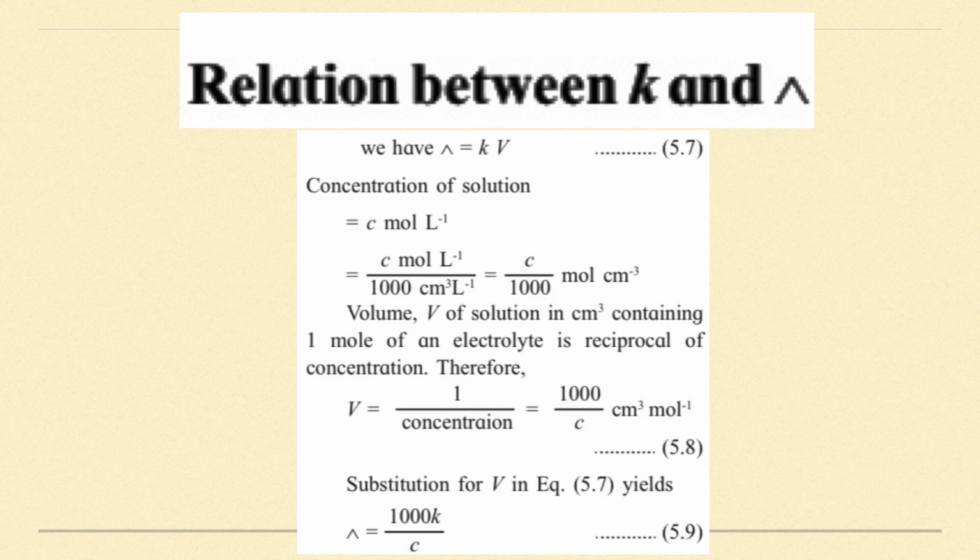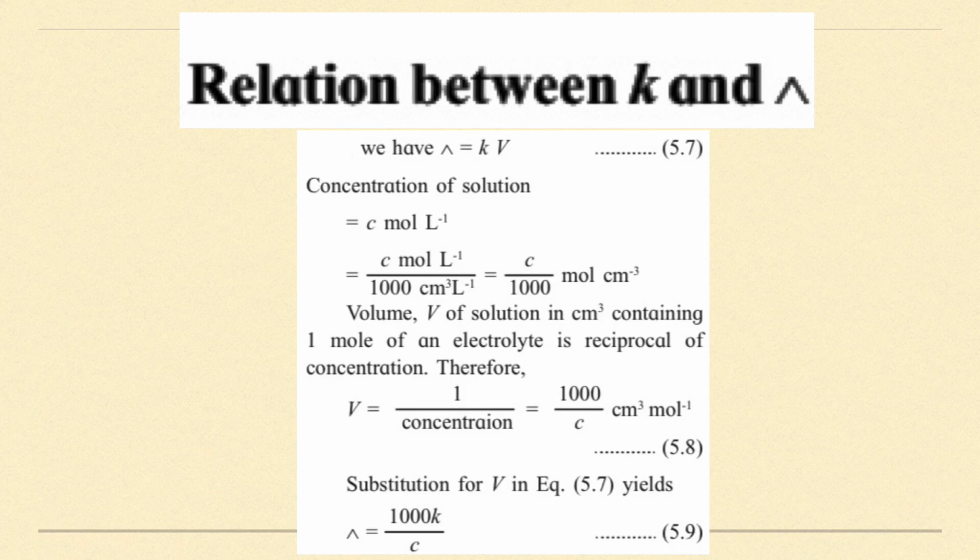Now I know what concentration is equal to. You all know that concentration is equal to n upon V. If I say volume V of the solution in centimeter cube containing 1 mole of electrolyte, it is the reciprocal of concentration. C is equal to n upon V, and I have taken 1 mole of electrolyte, so C is equal to 1 upon V. So V will be equal to 1 upon C, whenever it is 1 mole of an electrolyte.